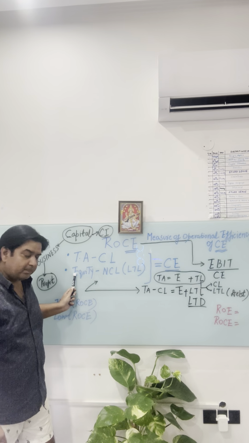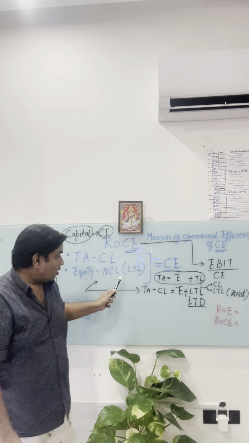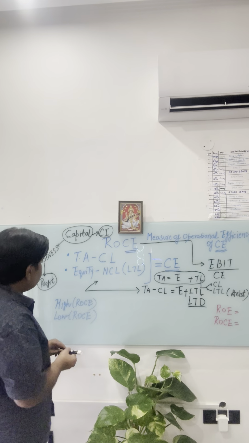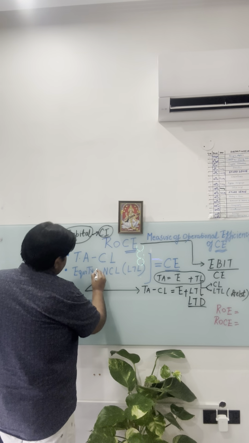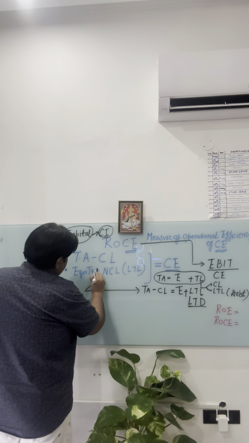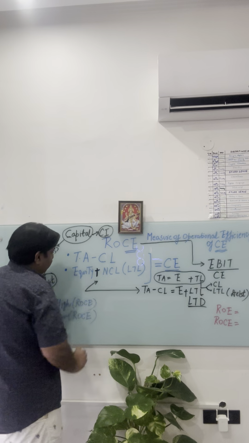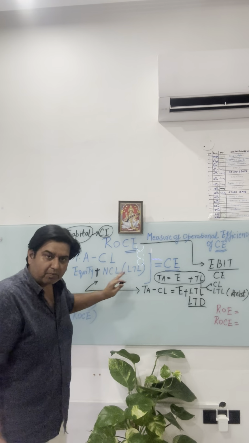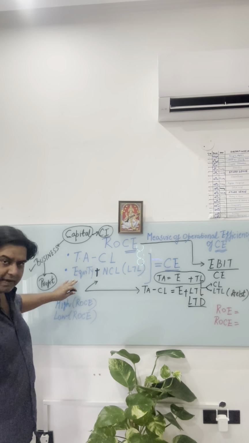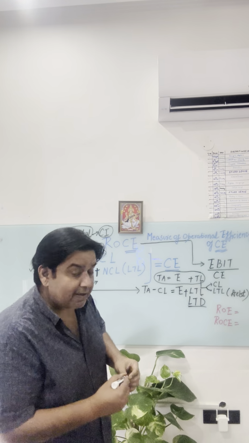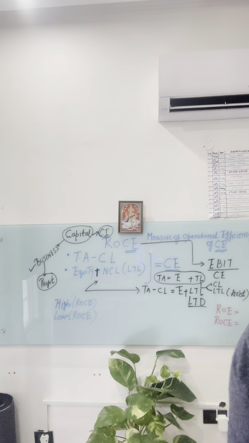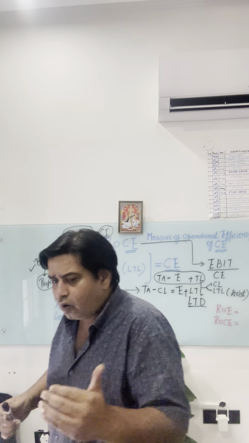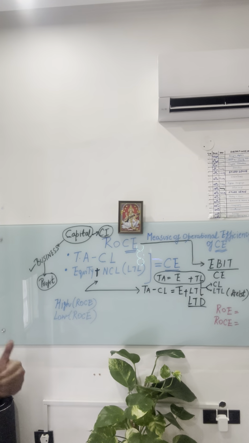Or if you are using equity plus non-current liabilities, then stick to this formula. First or second depends on your choice, but while making comparison, use only one formula and follow it thoroughly for comparing various players in a given industry.